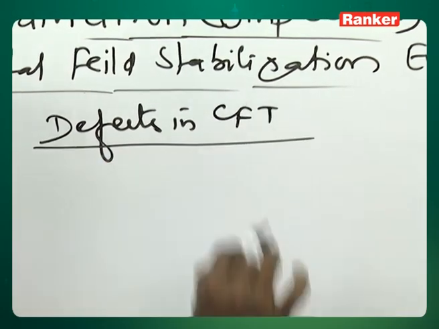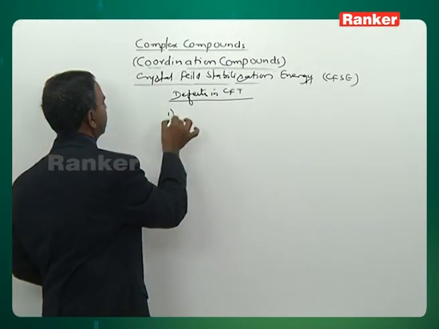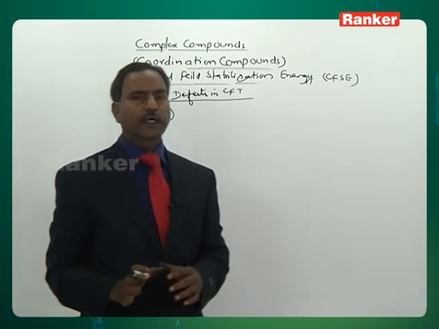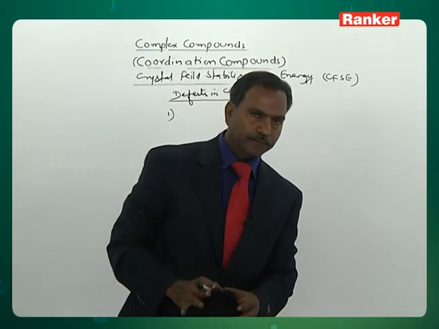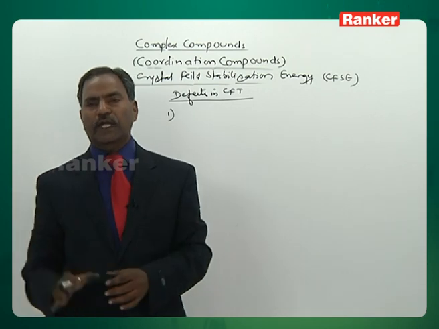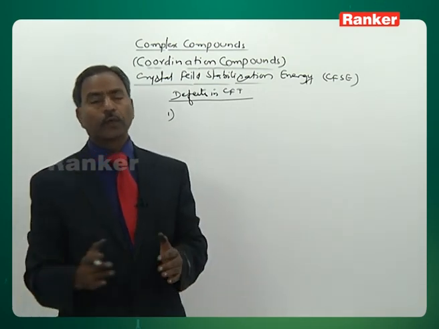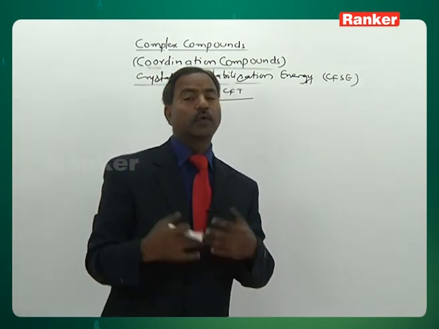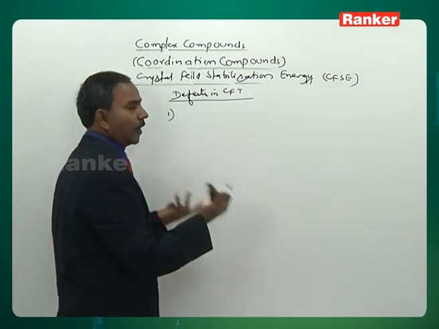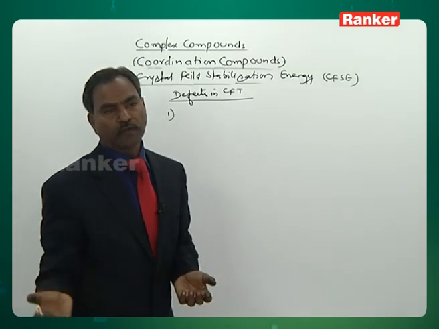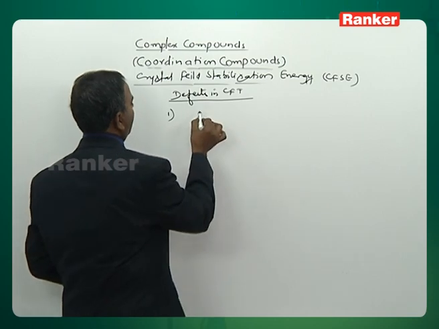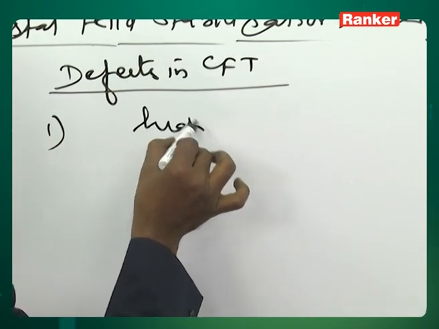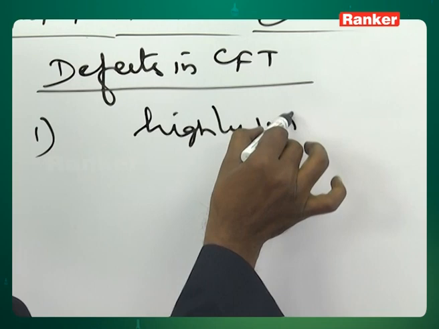Defects in CFT. Now, the first one. According to the first postulate, he said the metal to ligand bond is purely electrostatic force, highly ionic, with no overlapping of orbitals and no transfer of electrons. It is 100% ionic, he said.